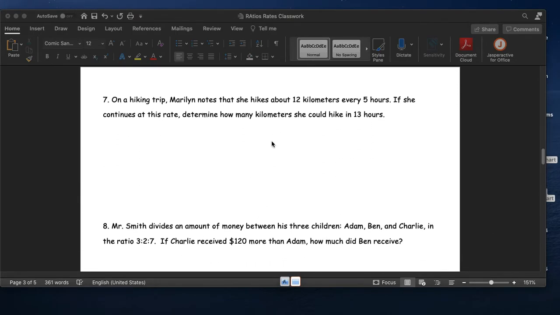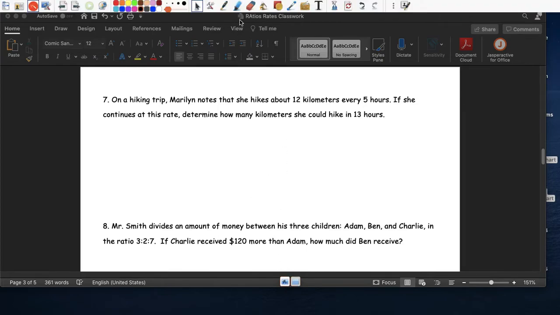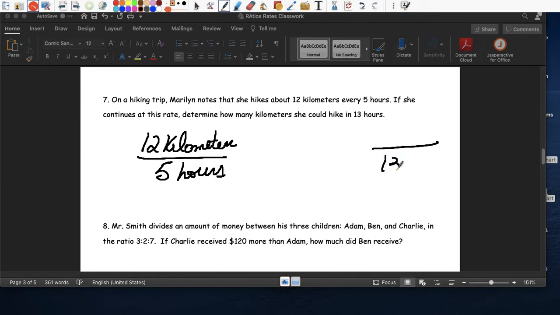On a hiking trip, Marilyn takes notes, and she hikes 12 kilometers every 5 hours. So at this rate, she can determine how many kilometers she can hike in 13 hours. So 12 kilometers in 5 hours, 5 horas. So we want to know in 13 horas, 13 hours, how many kilometers, right? So again, this one is one of those questions where using the unit rate is going to really help us. So let's find the unit rate.